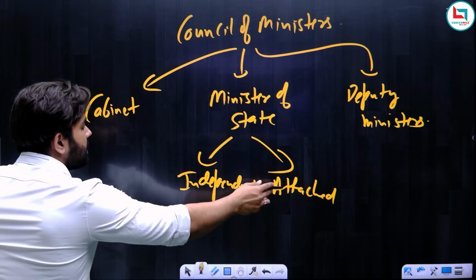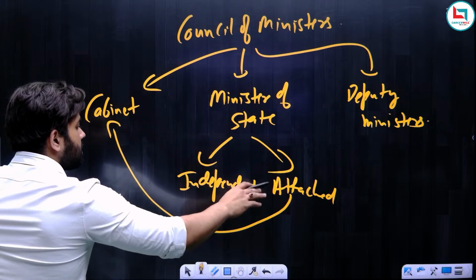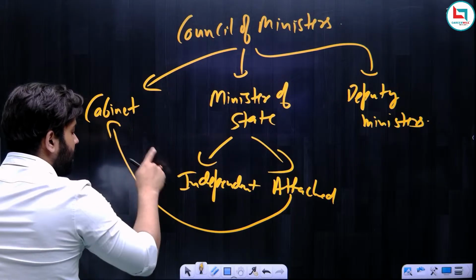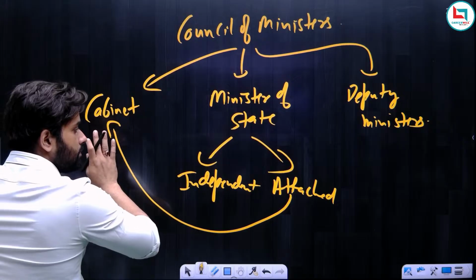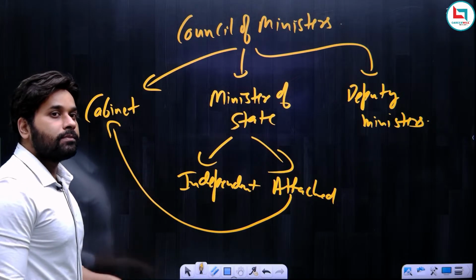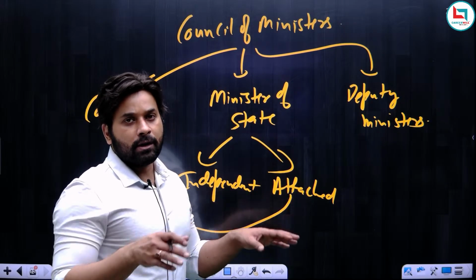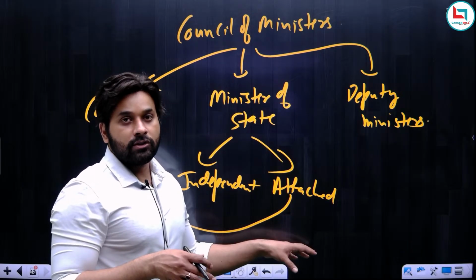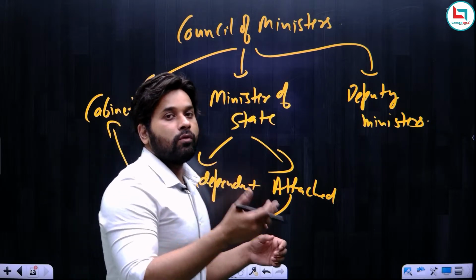But when we say he is an attached minister, attached means he is attached to the cabinet minister, so he functions under the overall responsibility of the cabinet minister. Whereas the independent one is not responsible to the cabinet minister. The word independent shows that he is independent from the cabinet minister. So attached ministers are not given a ministry, they are basically given a department. In a ministry there are many departments, so he might be given a department. But the overall responsibility of that particular ministry will be of the cabinet minister, and he will be working under the cabinet minister and under his overall responsibility.